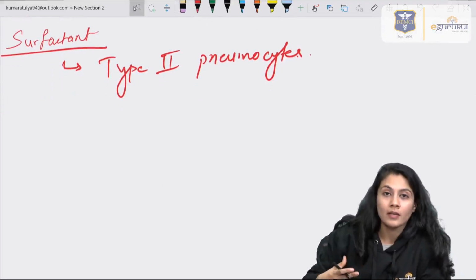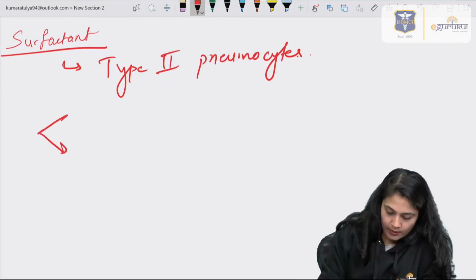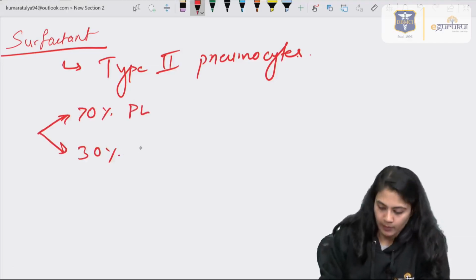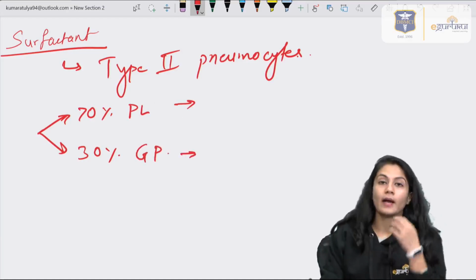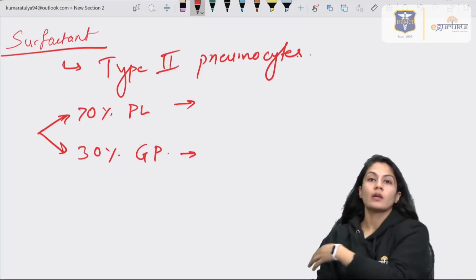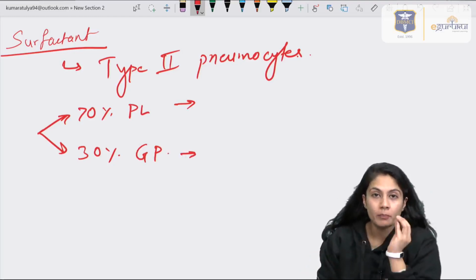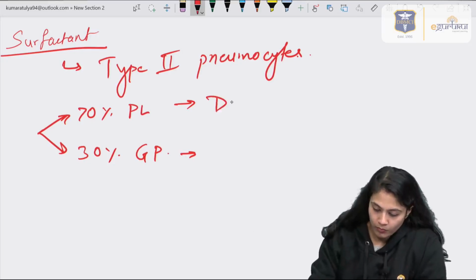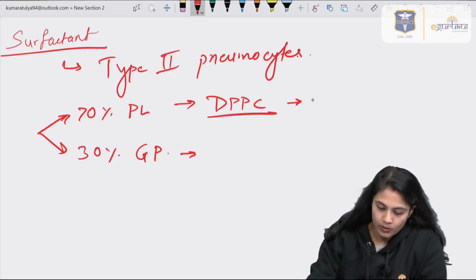Now what is this composed of? It is composed of two things, 70% phospholipid and 30% glycoproteins. Now there are many phospholipids present, but maximally there is one phospholipid which is present, that is DPPC. What is DPPC? It is dipalmitoyl phosphatidylcholine.